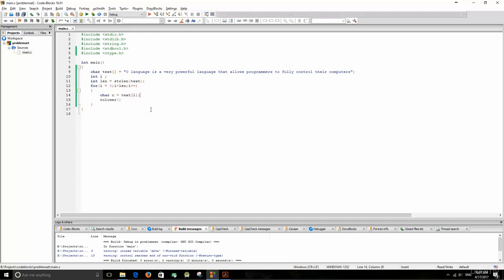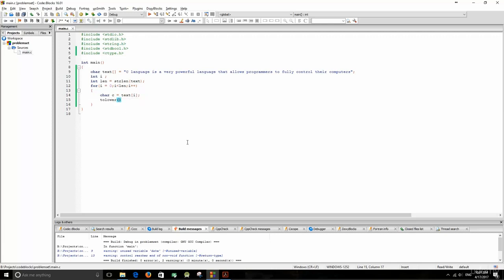Okay? So we said that we're going to loop through the entire text, and for every character we're currently on, we're going to copy that character into a newly created variable called c. Now that c will be converted to its lowercase representation.